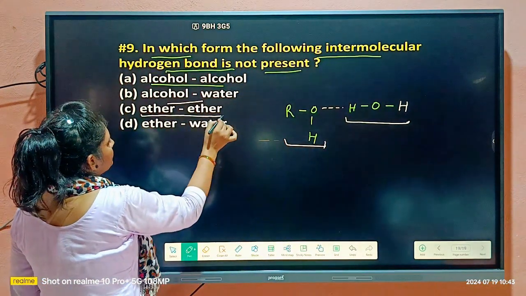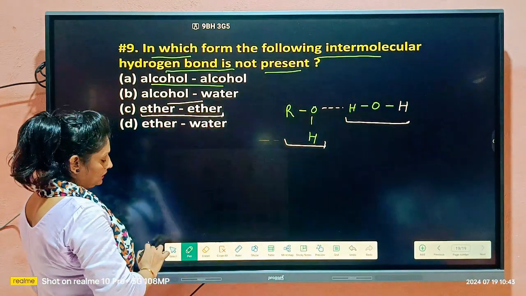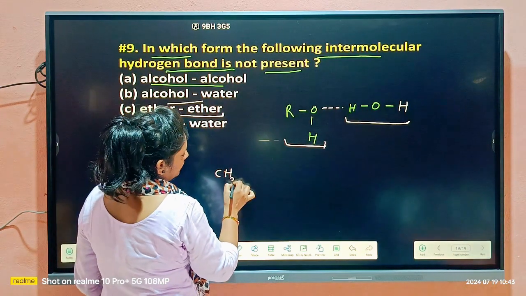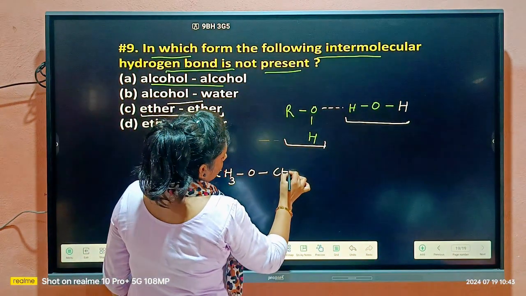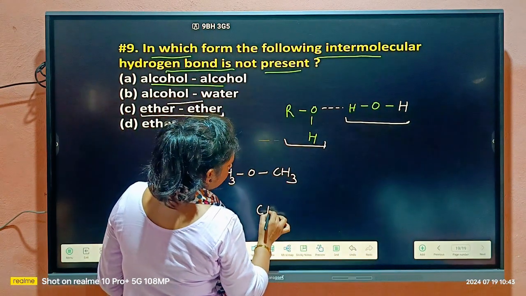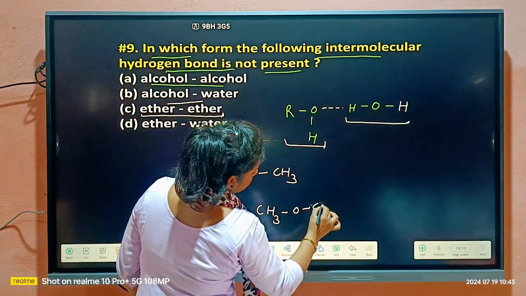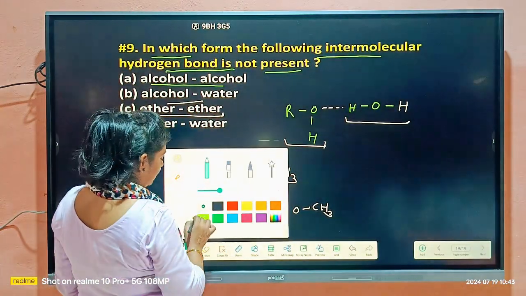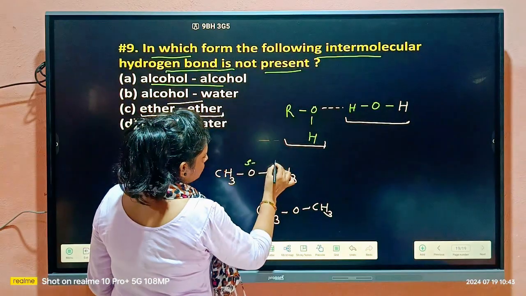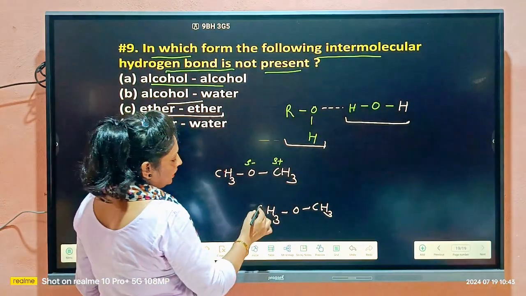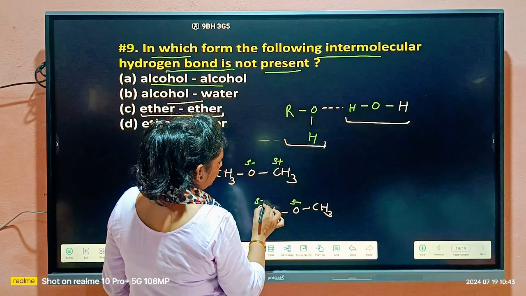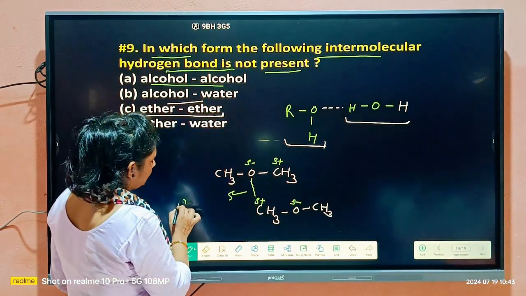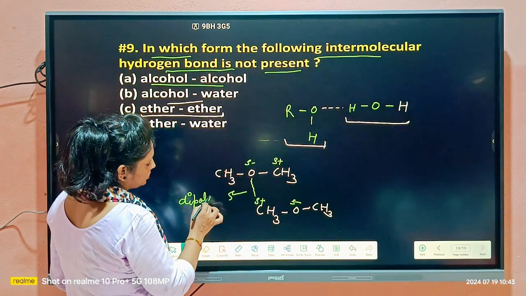Ether and ether. If we have two molecules of ether, ether is less polar. Here negative charge will be on the oxygen and positive charge on the carbon. Then negative on this oxygen and positive on this. So only dipole-dipole interaction takes place.